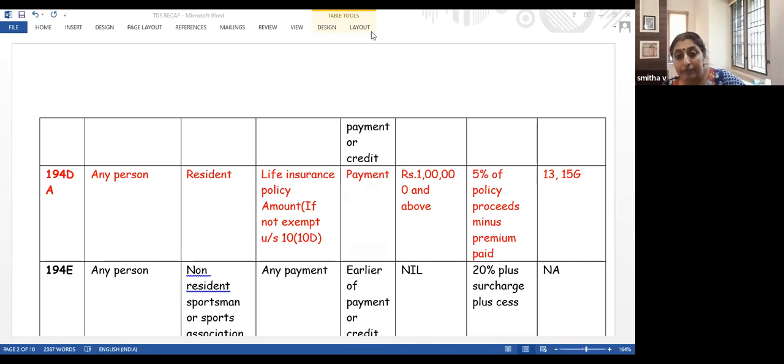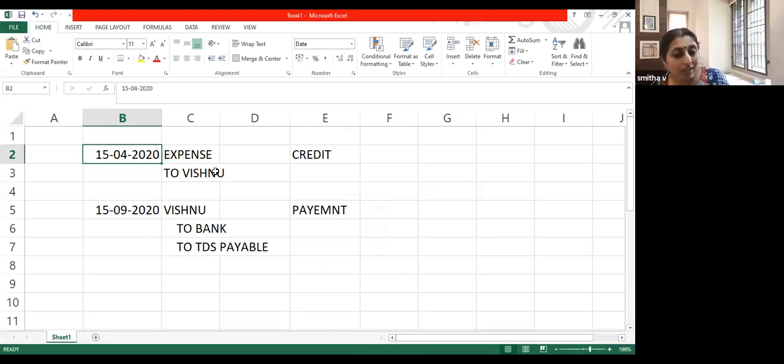The insurance company would have recorded an entry for liability. That is, when the money becomes due for payment, they will record an entry for liability. Is it not? Whenever money becomes due, you will pass an entry for the liability, and the liability entry is expense account debtor to Vishnu. Is it not? And actually, they are disbursing the amount only in September. They are paying it only in September. When should TDS be deducted? Whether it has to be deducted in April or in September. In this case, it has to be deducted only in September. Is that understood? Porinju Elliot?